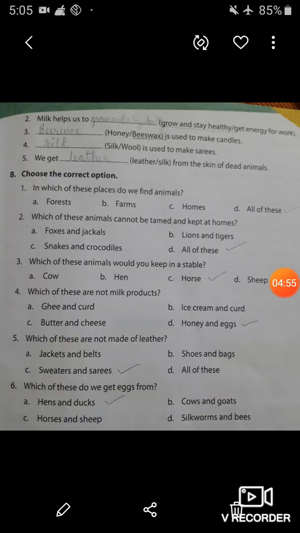So you have to write domestic in the given blank. Now look at the second filling the blank. Milk helps us to blank. In the explanation of the chapter, I told you that milk helps us to grow and stay healthy. So here you have to write grow and stay healthy in the given blank.